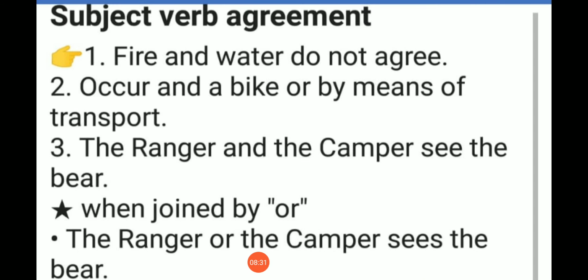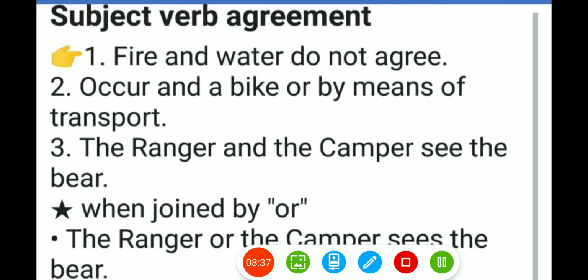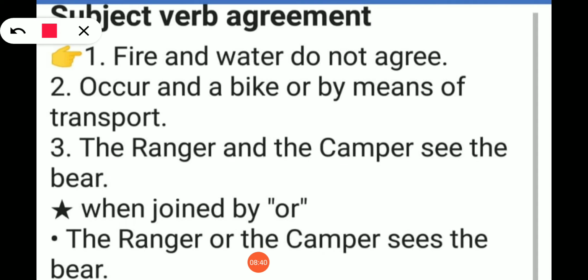See, I have given you some more examples. So fire and water do not agree. Okay, fire and water do not agree. So fire, water, it is two singular subjects joined by the conjunction and. So what is the verb? It is do form verb, it is plural.